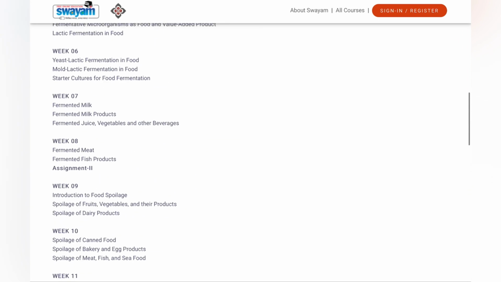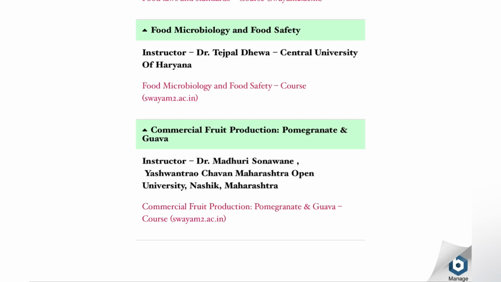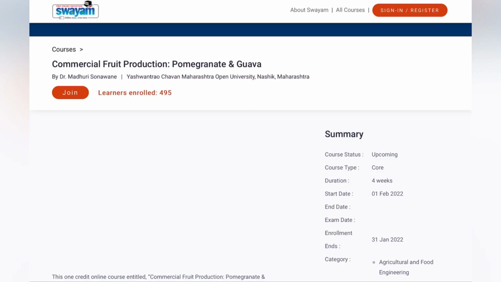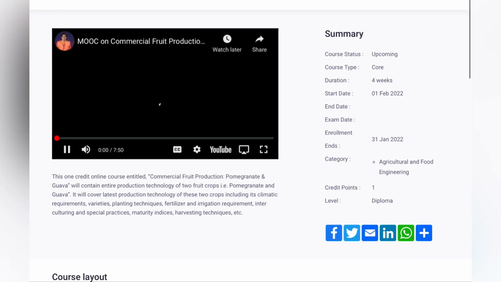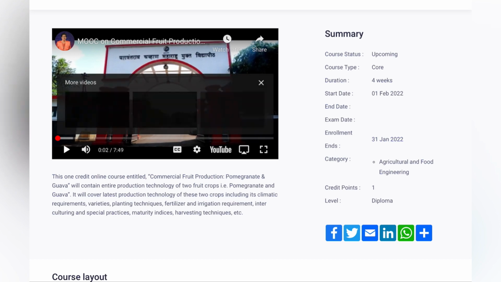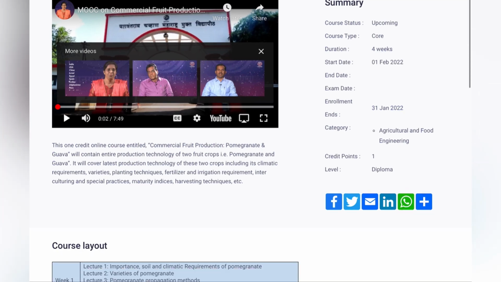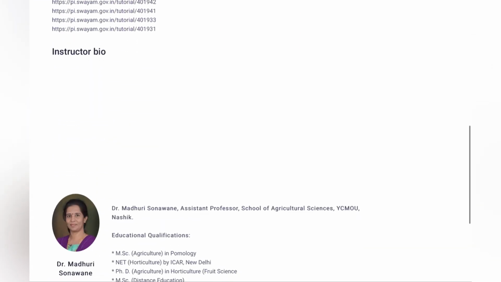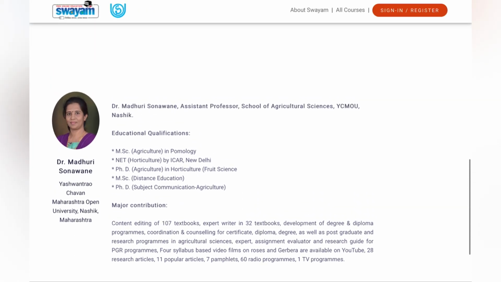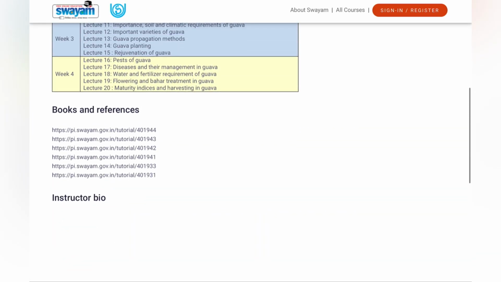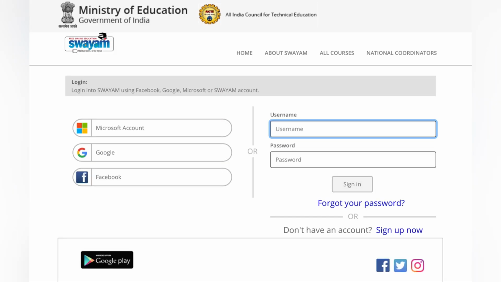Application process is the same. Let us move to the next course, that is commercial fruit production, pomegranate and guava. So the instructor for this course is Dr. Madhuri Sonavane. She is from Yashwantrao Chavan Maharashtra Open University, that is in Nasik, Maharashtra. So to apply for this course, you have to click on the link, and this course is a 4-week course and is starting on 1st February. And the enrollment of this course ends on 31st of January 2022. Here is the course layout, book references and instructor description. The application process is the same, that you have to sign in through your Google, Facebook or Microsoft account.